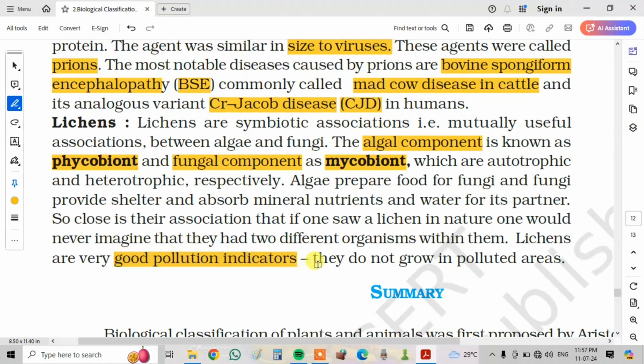Lichens are very good pollution indicators; they do not grow in polluted areas. And finally, biological classification is completed.